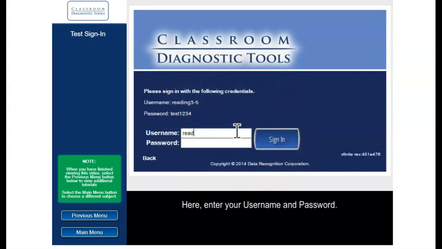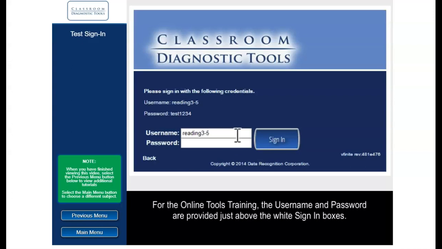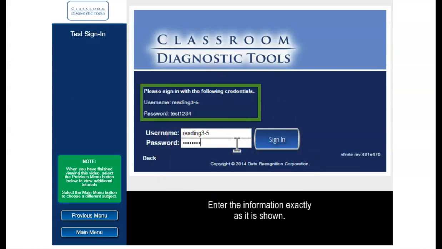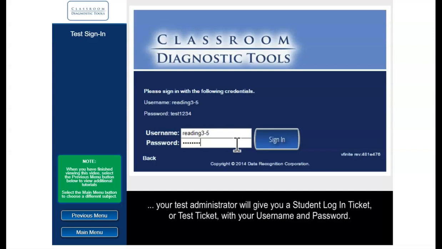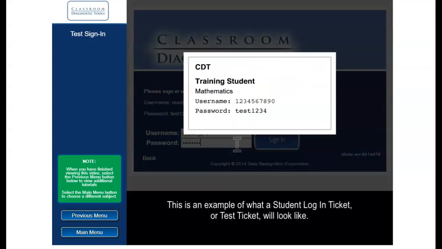Here, enter your username and password. For the online tools training, the username and password are provided just above the white sign-in boxes. Enter the information exactly as it is shown. If you are directed to select Test Sign-In instead of the online tools training, your test administrator will give you a student login ticket or test ticket with your username and password. This is an example of what a student login ticket or test ticket will look like.